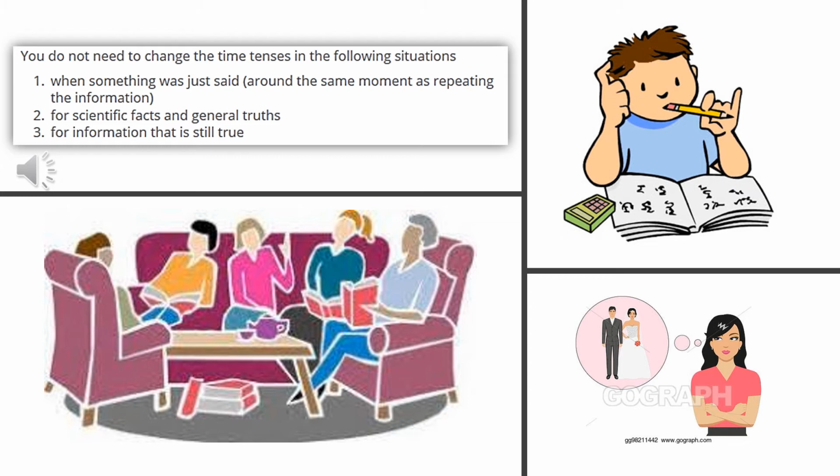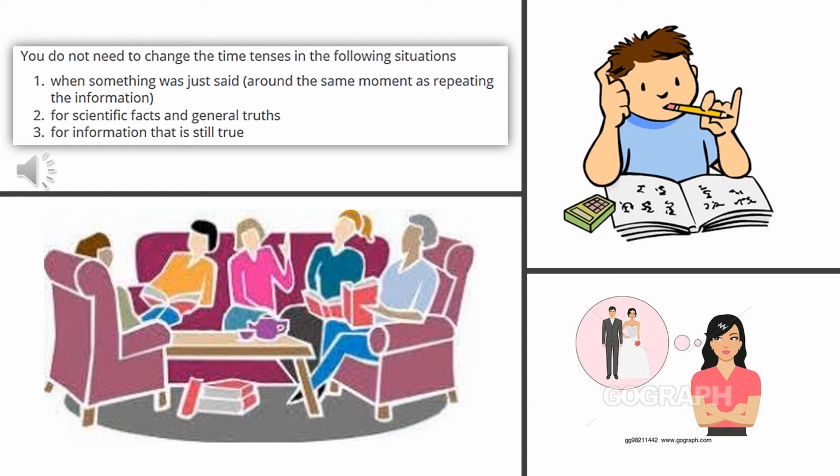And now number 3 is for information that is still true. Maybe it's not a general truth, but it's still true. Look at the picture with the sister. This is the boy's sister, and she's thinking, "Oh, I would like to be married. I don't want to be single." And then someone asks, what did she say?